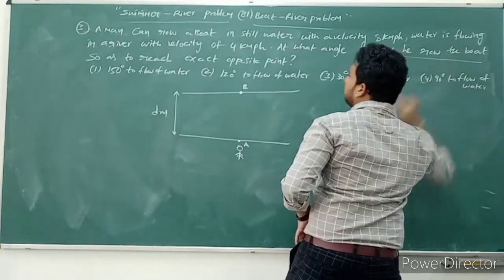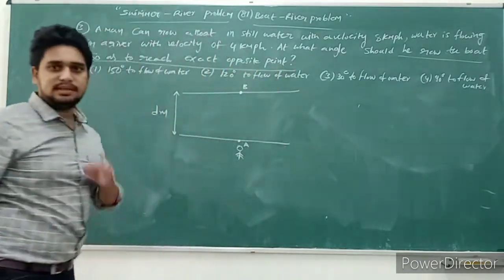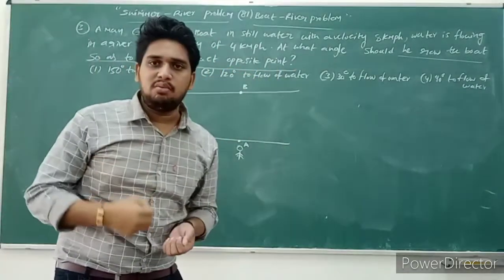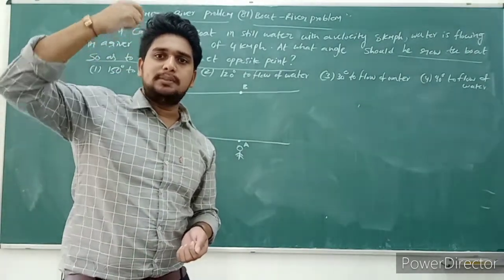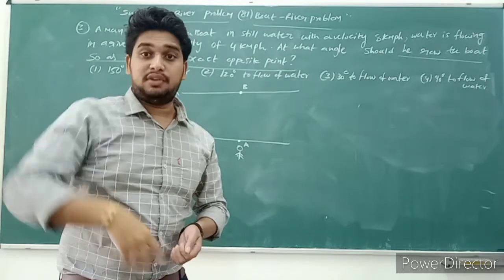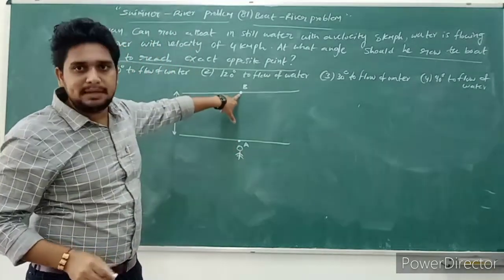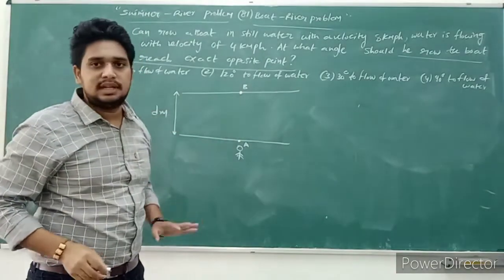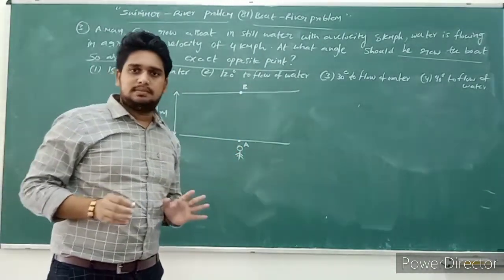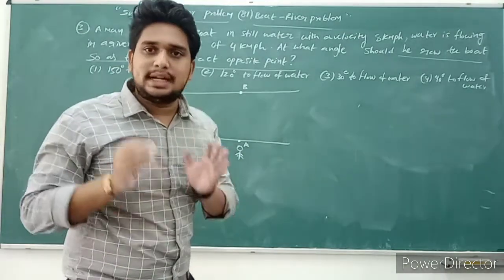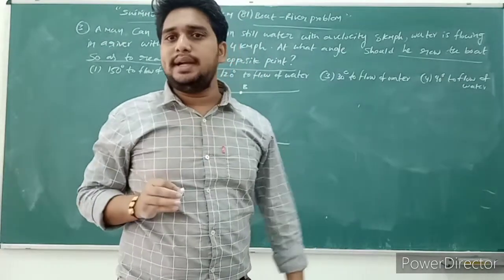Should he row the boat so as to reach the exact opposite point? What is the meaning of that? The man is willing to reach the exact opposite point on the bank of the river. For example, he wants to reach the opposite point B from A. He is willing to go from A to B. Then what he asked in the question is: at what angle should he move to reach point B?